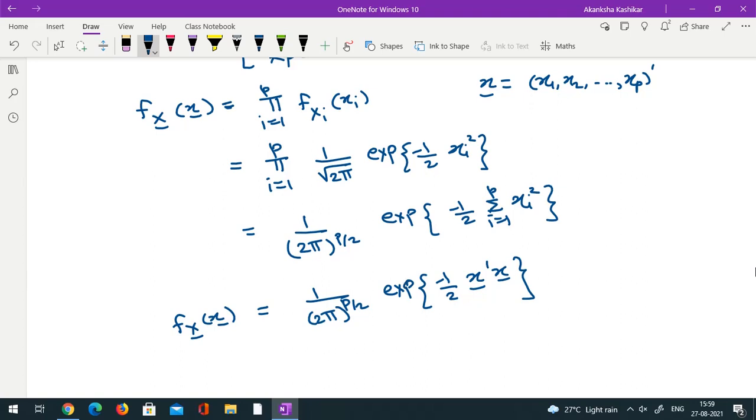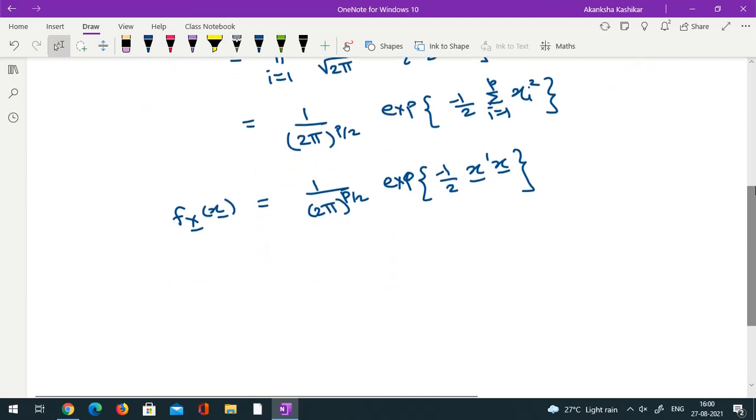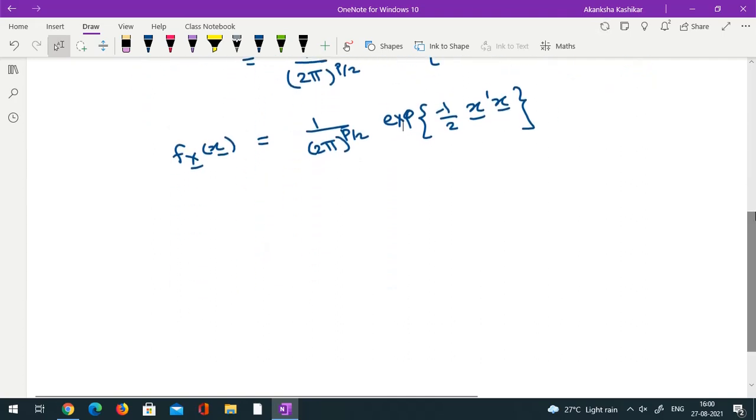But of course, this is a very simplistic scenario. In most real life situations, my components need not be independent of each other. I could possibly put a condition that I want to deal with only those vectors where every component is normal, but independence won't be guaranteed. For example, a typical bivariate setup would be recording the height and weight of a person. Then height and weight are definitely going to be correlated. They can't be independent.